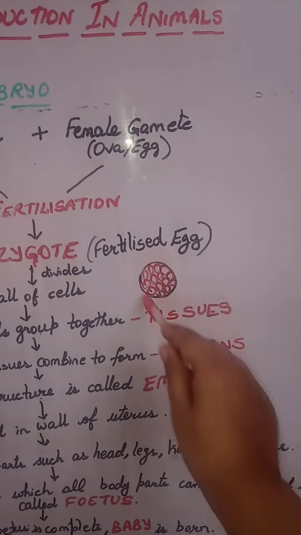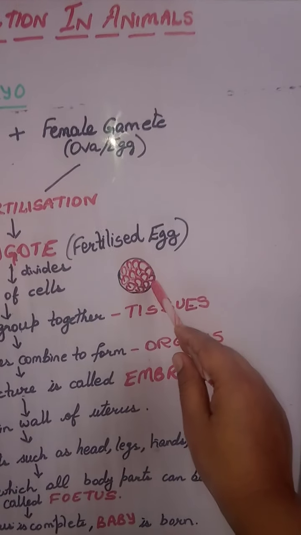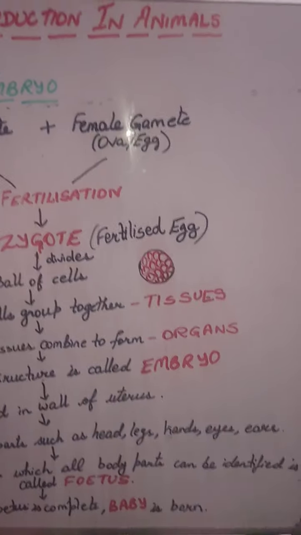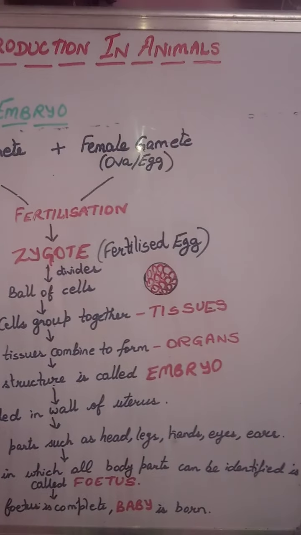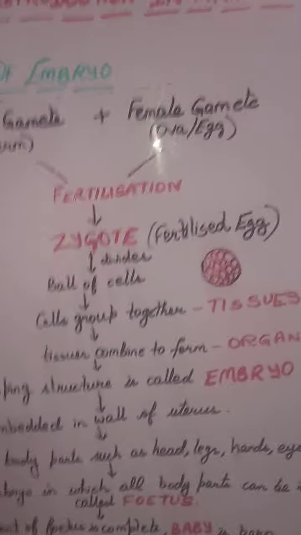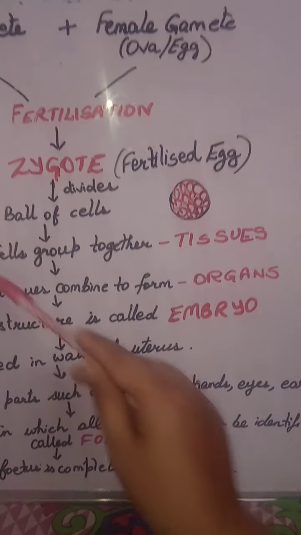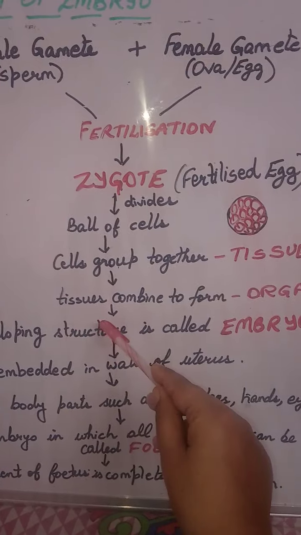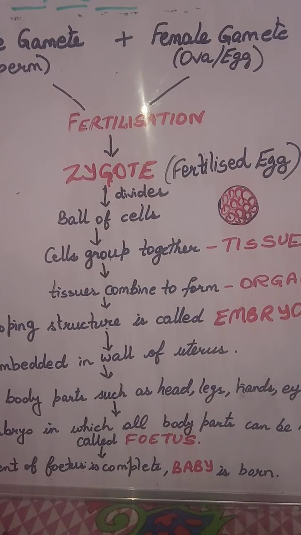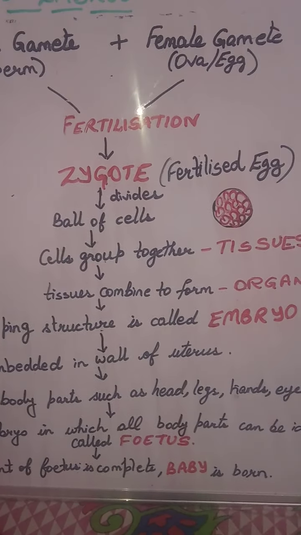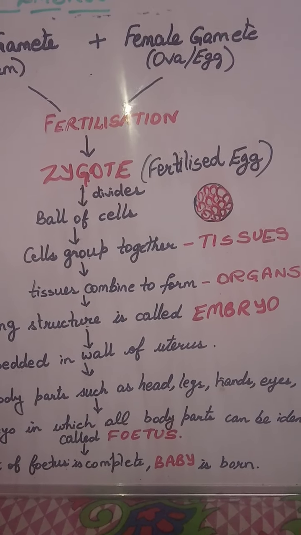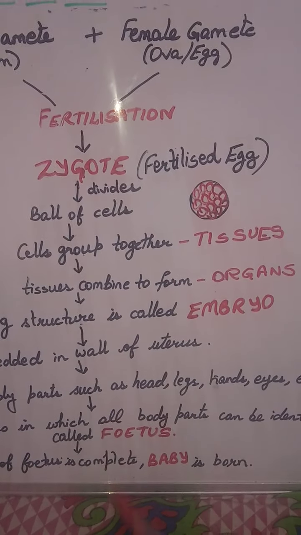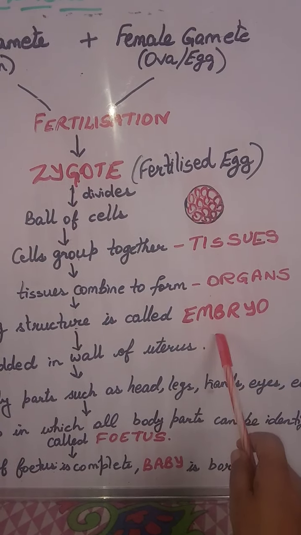Now here you can see a ball of cells. Many cells are there inside this ball-like structure. Now when many cells are present, they group together. We know when the cells group together, they are termed as tissues. When the tissues group together, they form organs. And when these organs start functioning, the developing structure which has the organs is termed as